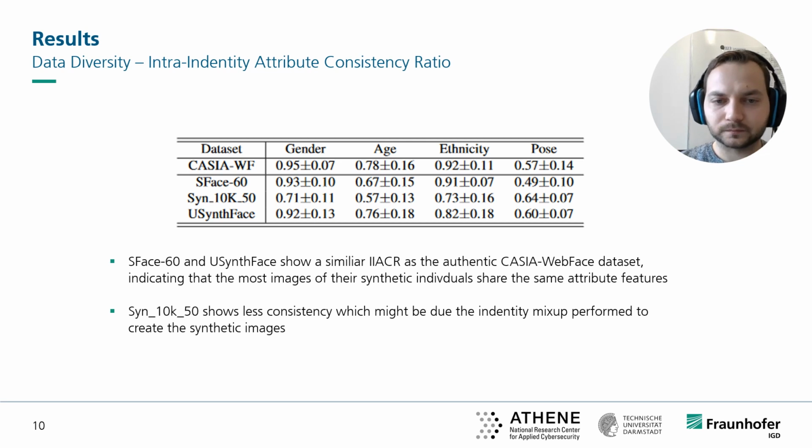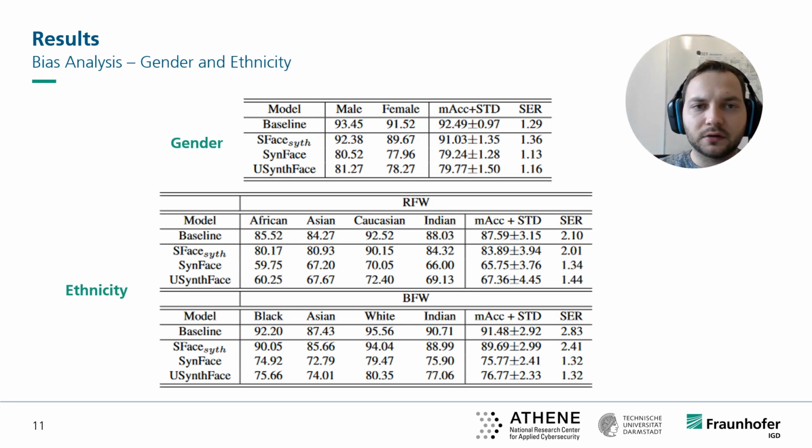Regarding the bias, it can be seen that all models, including the authentic model, perform better on male faces than female faces. While the standard deviation indicates less bias in the authentic model, the skewed error ratio indicates higher bias in the authentic model. The authentic-based baseline model, as well as synthetic-based models, show also a high positive bias regarding Caucasian whites. While standard deviation and skewed error ratio on RFW indicate higher biases of synthetic models toward ethnicities, the results on BFW might indicate that a lower intra-class ethnicity consistency might be beneficial to reduce bias.